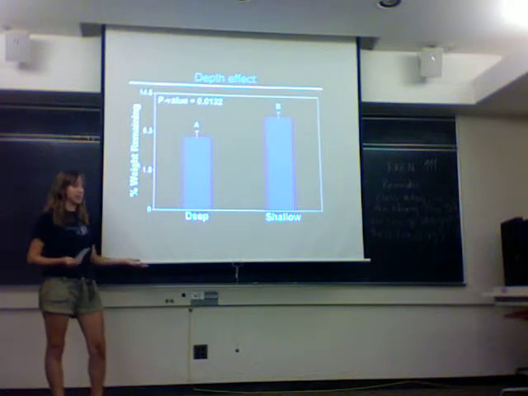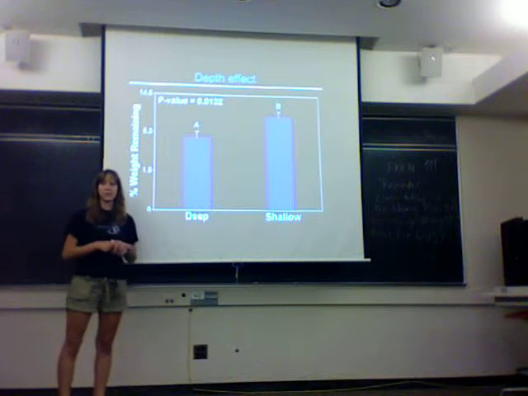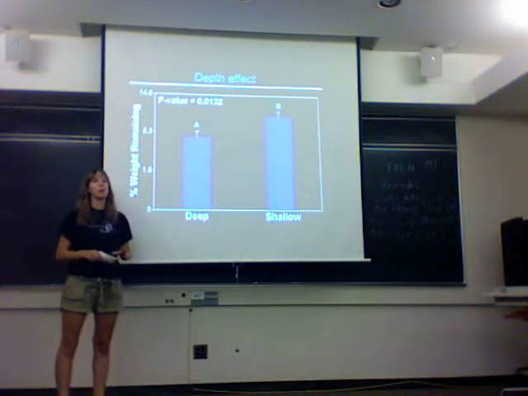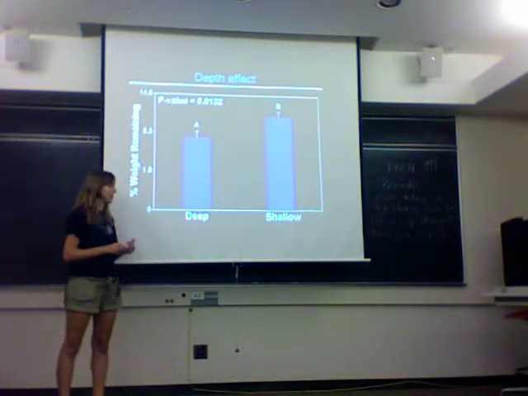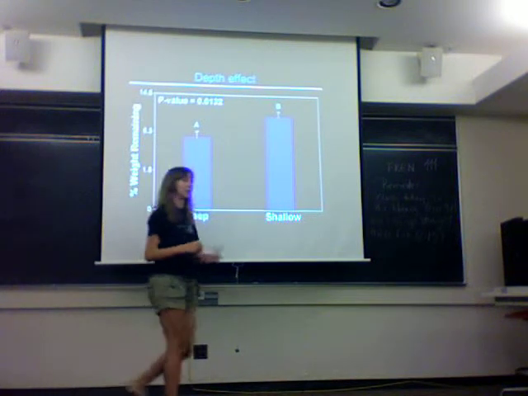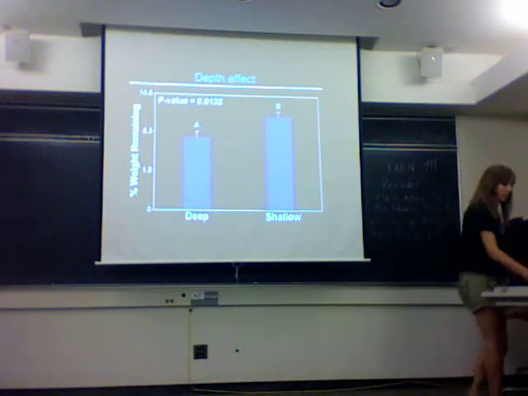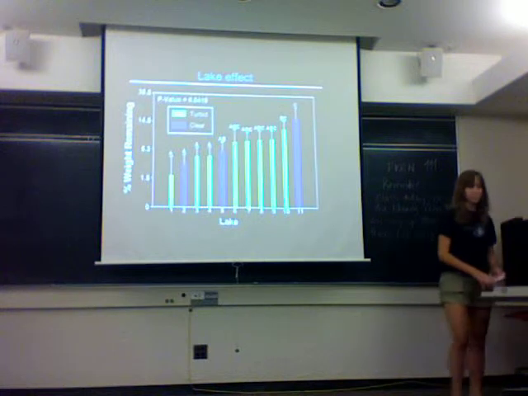However, since this did not occur, our explanation for this is that maybe the bug communities in the deep location are ultimately driving the deep location species to decompose a lot faster. And again, we're still analyzing that data, so that's just what we propose at the moment.